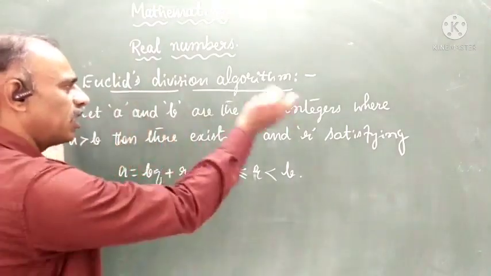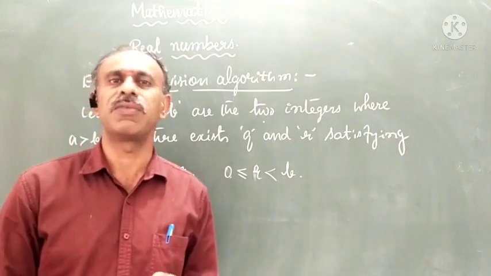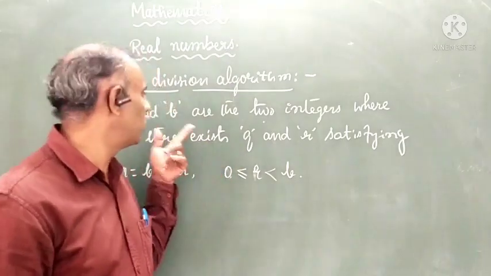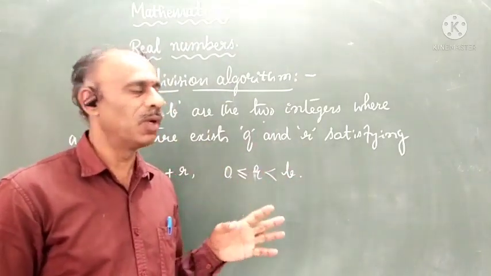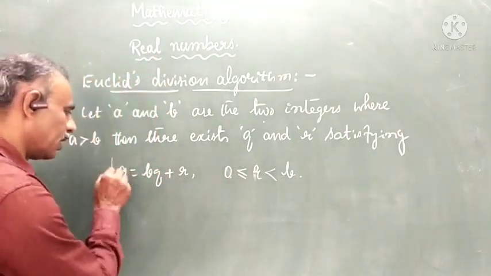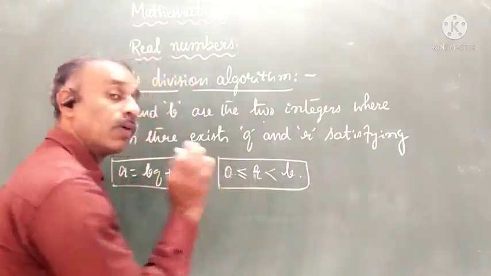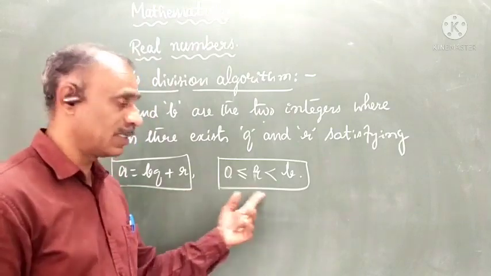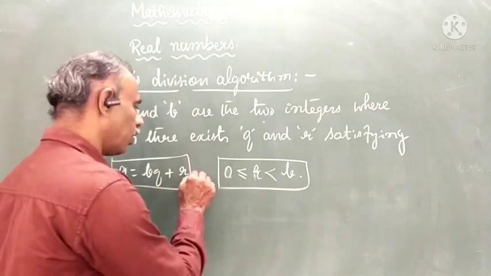If you understand this, the concept is very simple because you already learned the process of division. The same process is defined here with A, B, Q and R. So understanding this concept is very simple. You only have to observe the pattern and keep these in your mind, because for multiple choice questions they may ask like this. So you have to study very carefully.